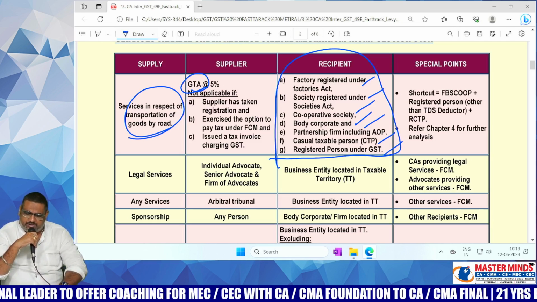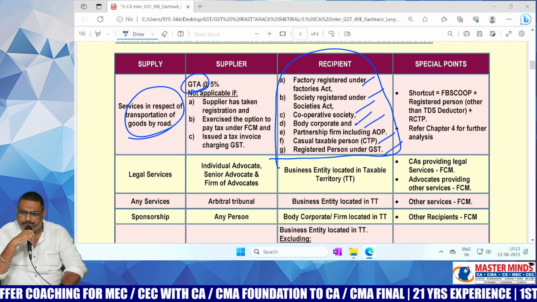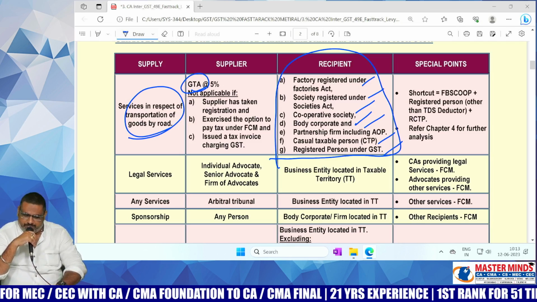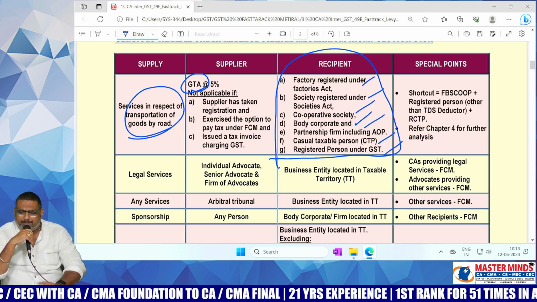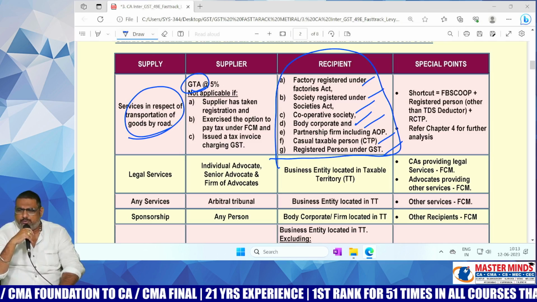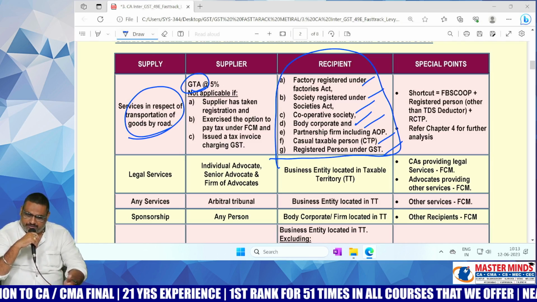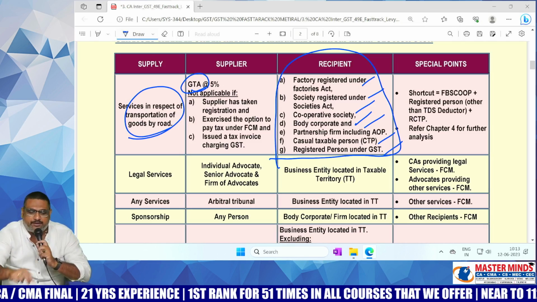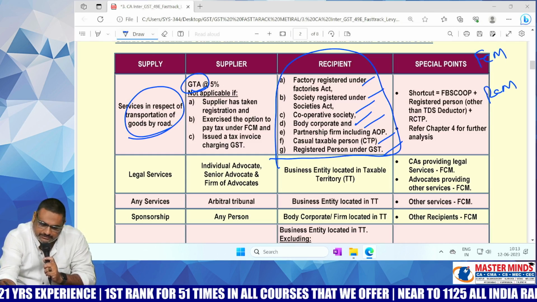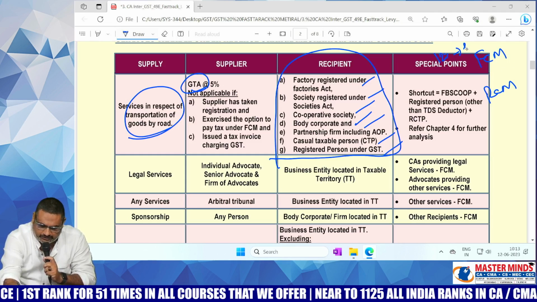If the recipient is other than these specified persons, in those cases FCM will be applicable. But with respect to GTA, there are two options, ma'am. You can follow either FCM, that is forward charge mechanism, or RCM, reverse charge mechanism. If you want to follow FCM, 12% with ITC.